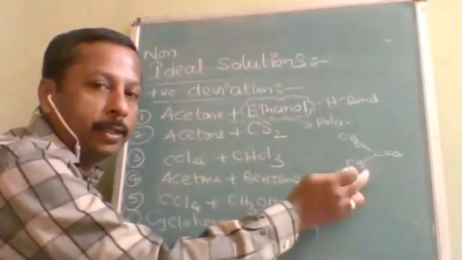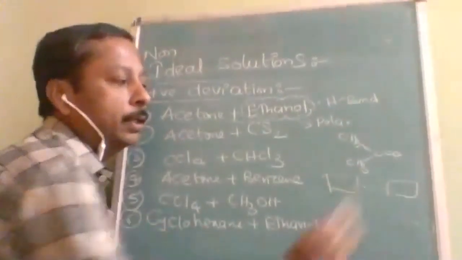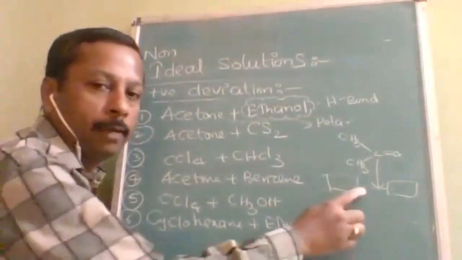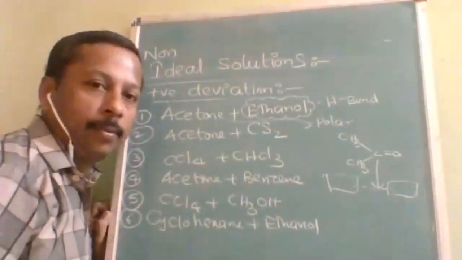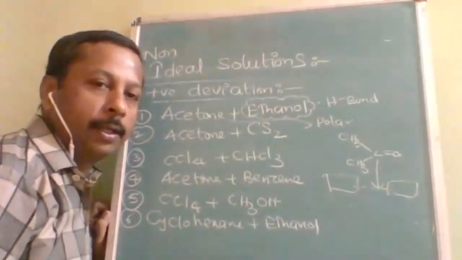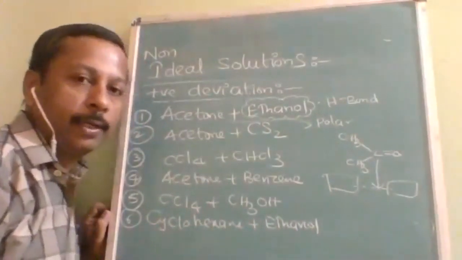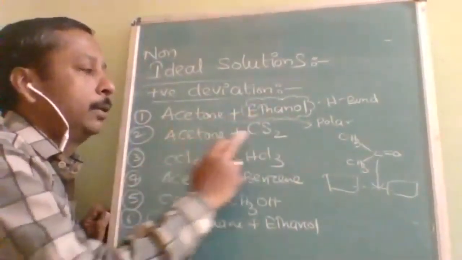Suppose this is ethanol, this is ethanol, they have strong force. In between, acetone comes, then there will be breaking of the bond between them. So strong bond is replaced by weak bond, then they will stay far away from each other, there will be positive deviation.